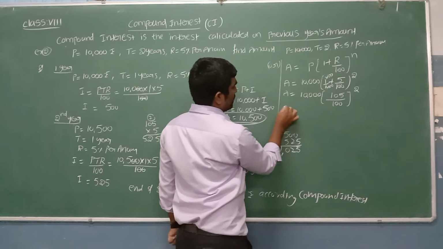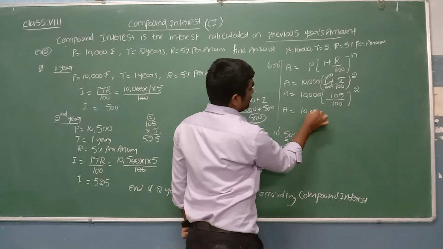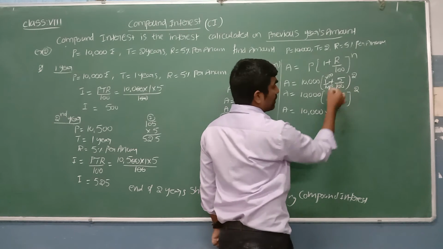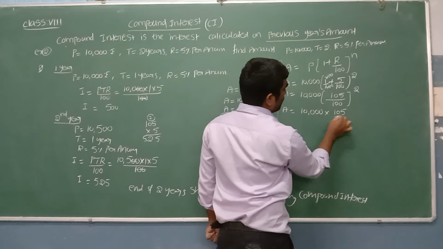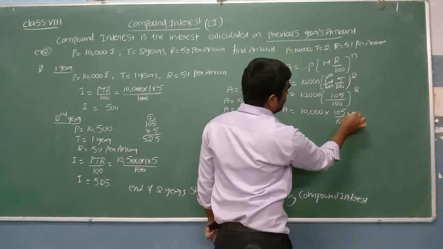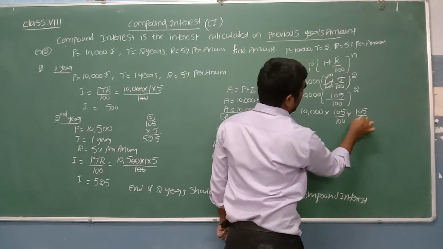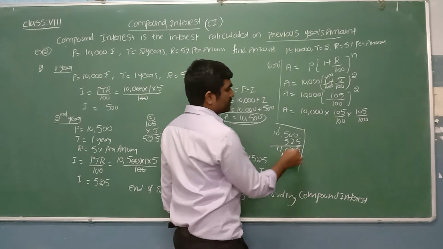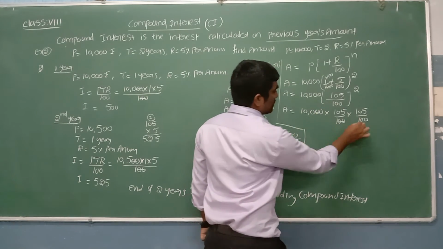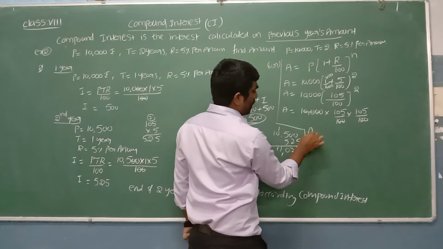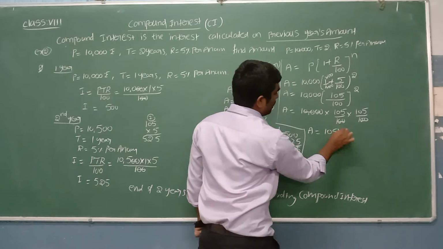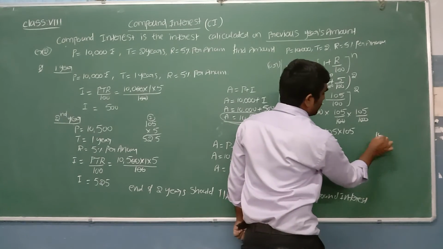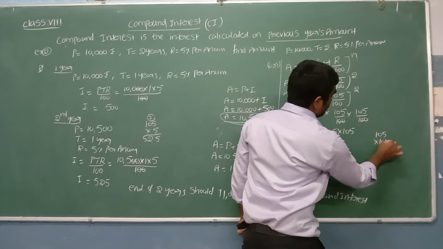Now let's simplify this. A is equal to 10,000 times the bracket. Power 2 means this base we multiply by itself 2 times: 105 by 100 into 105 by 100. Now you can see 2 zeros cancel, so the amount is equal to 105 into 105, which gives the total amount. So multiply 105 into 105.